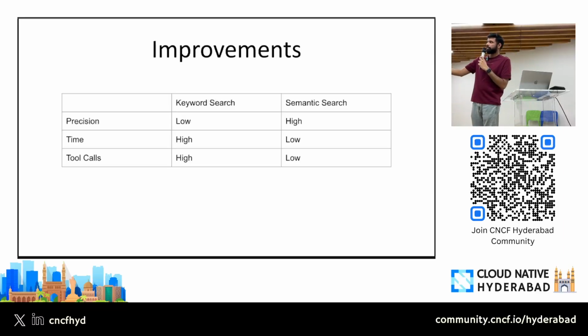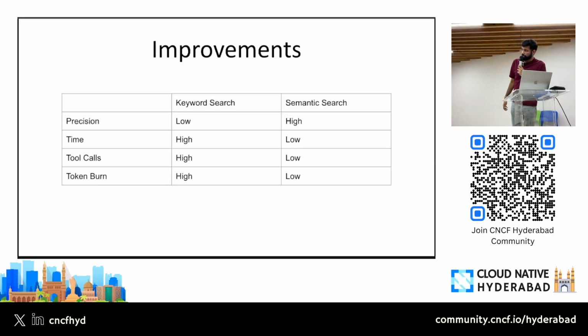But for semantic search, you'll have only one tool call, a semantic search tool call. Just go to your vector database: this is my query, give me the most relevant code. And last, token burn, obviously. We are bringing down the tool calls.